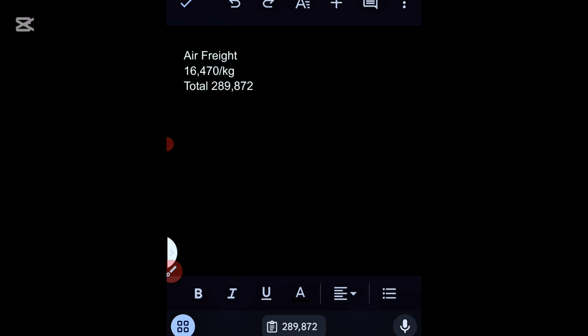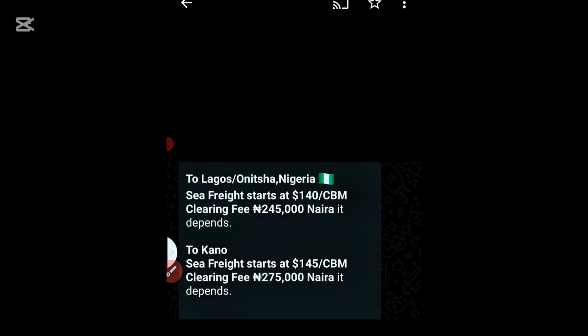Now let's calculate and see how much we'll be paying for this same product if we are to use sea shipping, so that you will see the difference in amount. So I asked this company again, how much do you charge for sea shipping? And you can see the reply I got. It says to Lagos or Onitsha, which is what I'll be using for this calculation, sea freight starts at $140 per CBM. Clearing fee is 245,000 naira.